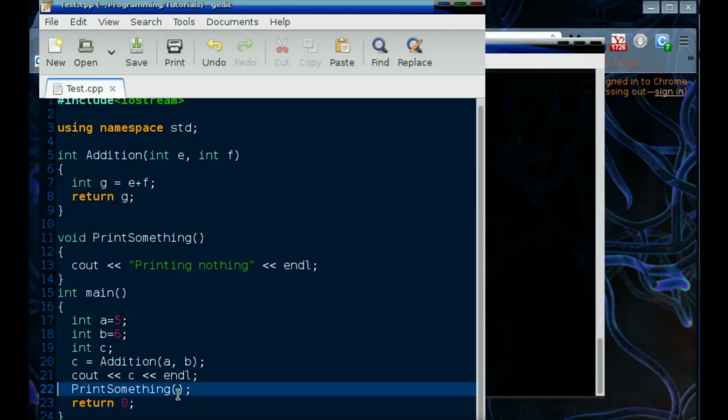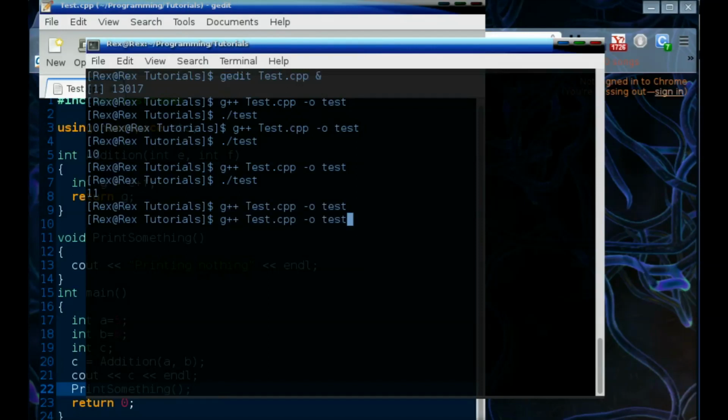Now we have called two functions right here and right here. This function addition returns something, so we are capturing that return in C, and we are doing cout for C. And we are just calling this void function that says print nothing, whose name is print something right here. Now let's see what it does. Just like that, print nothing. You see, pretty easy stuff.